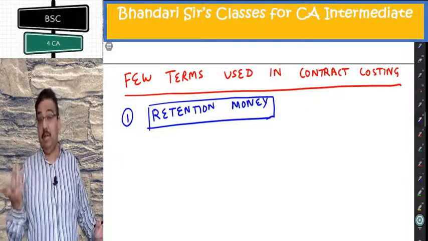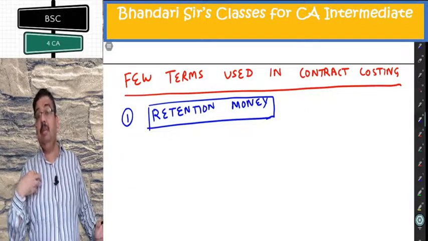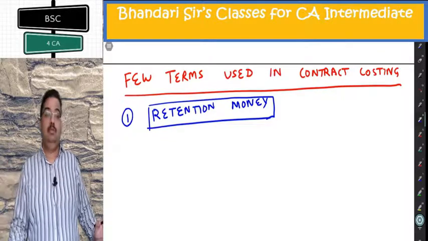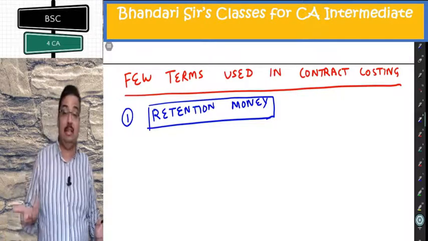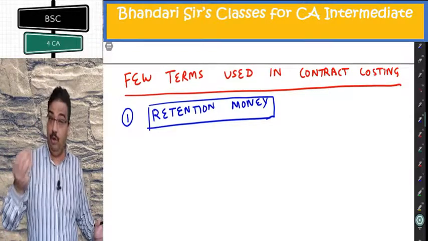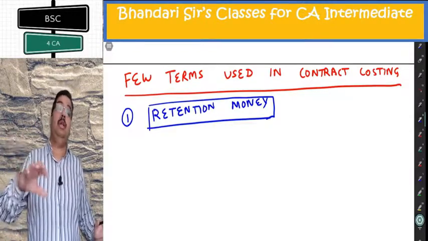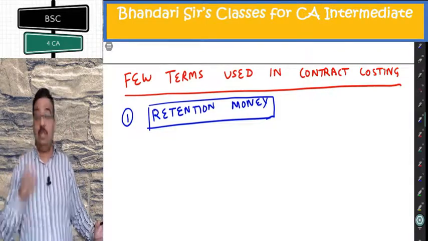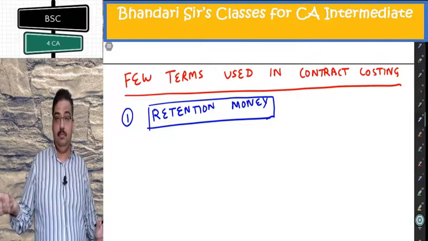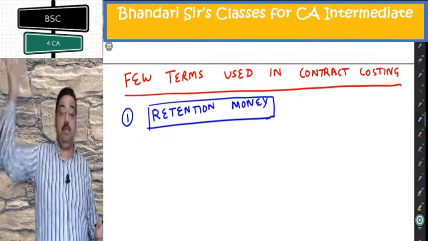This 50% or whatever percentage I am keeping with me is called retention money. Why am I keeping it? To safeguard my interest for completion of contract. If I pay him fully, he may not return next day at all. Now, same applies in the huge contract of 100 crores for 7 years.